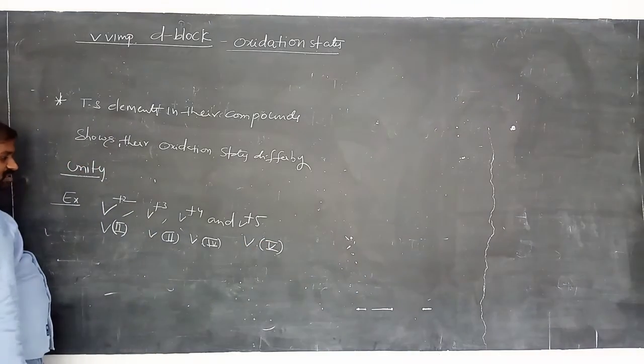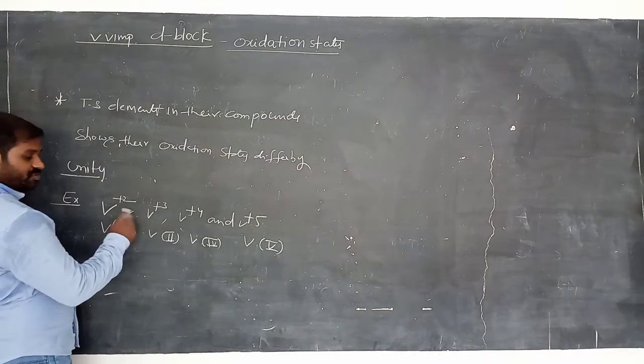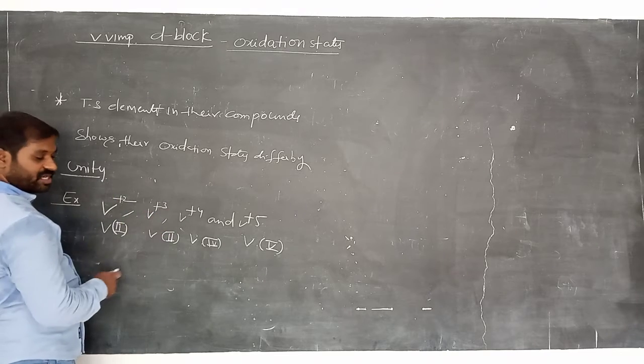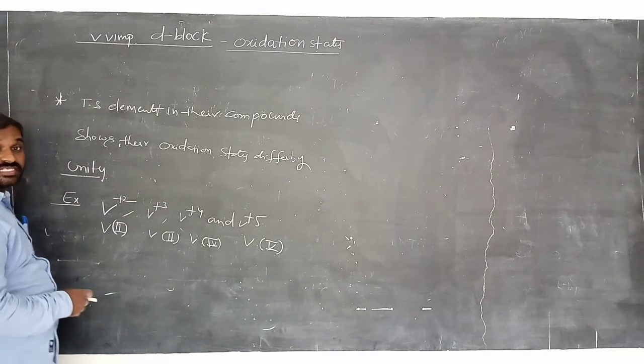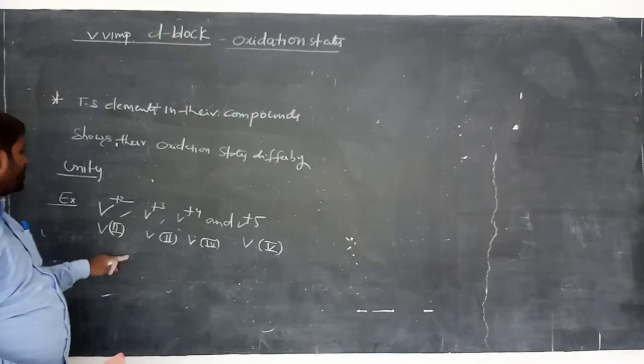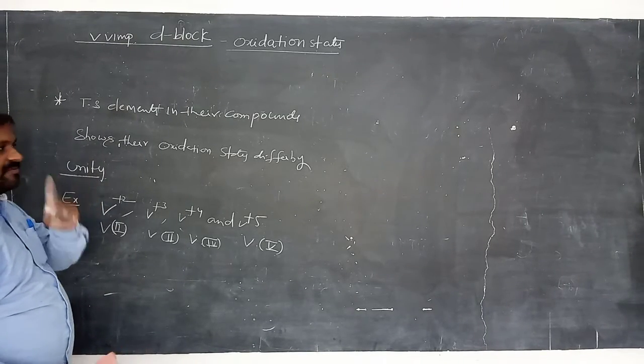Clear? Now what is the difference between these two? Only 1. 2 and 3, the difference is 1. 3 and 4, 1 only. In this manner, the oxidation states are observed in transition elements in their compounds. What is the difference in the oxidation states? Only unity, one.